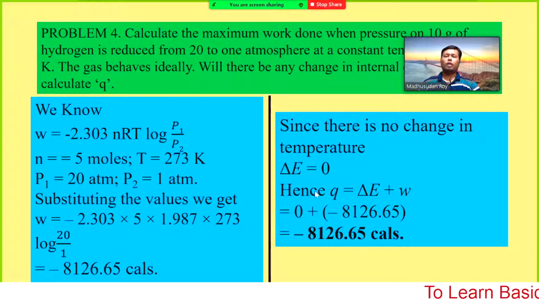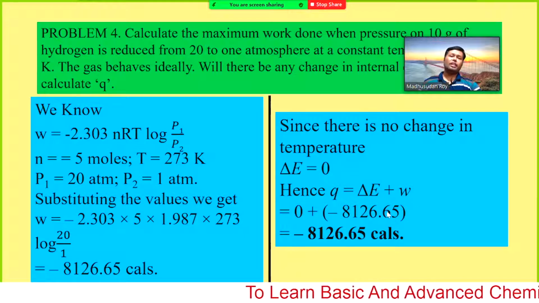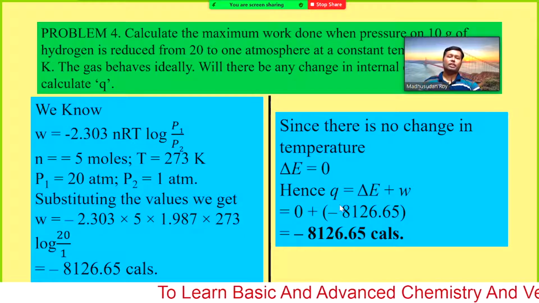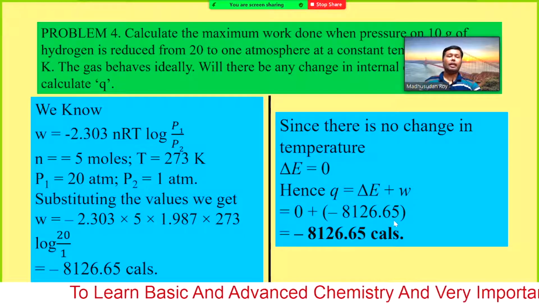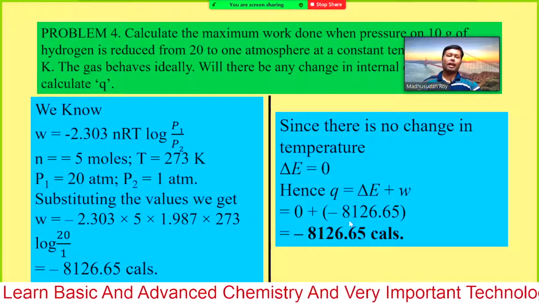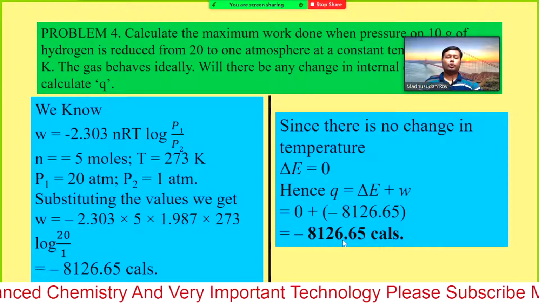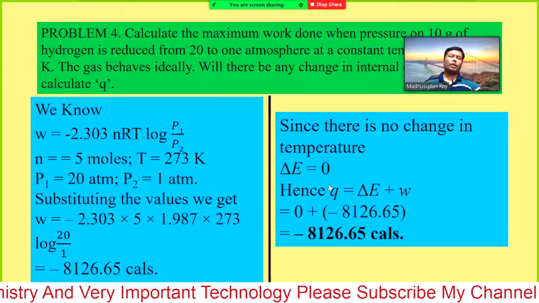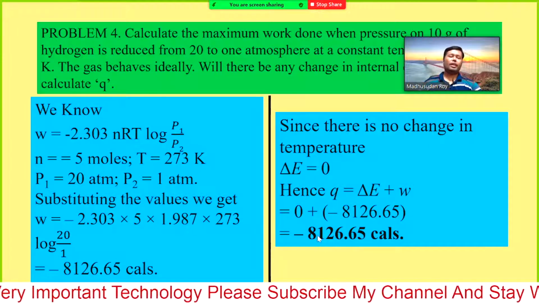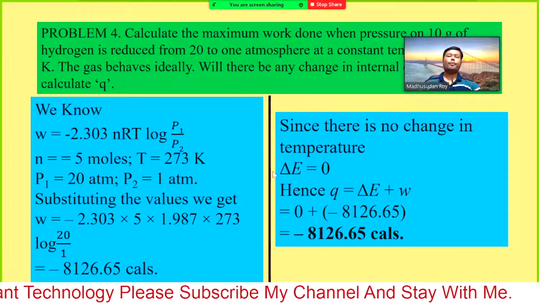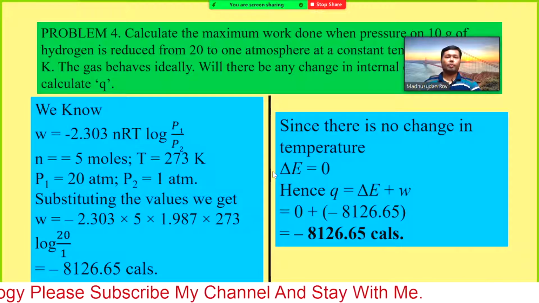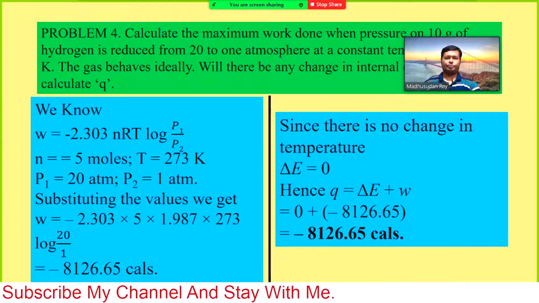So this is our form. So you get Q equal to exactly the same value, because delta E equals 0. So Q will be exactly the amount of work done, which is minus 812.665 calorie. You can write it in kilocalorie, that is also fine, or even if you want to convert into joule, that is also okay.